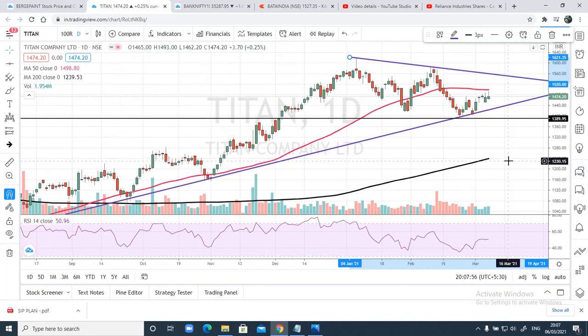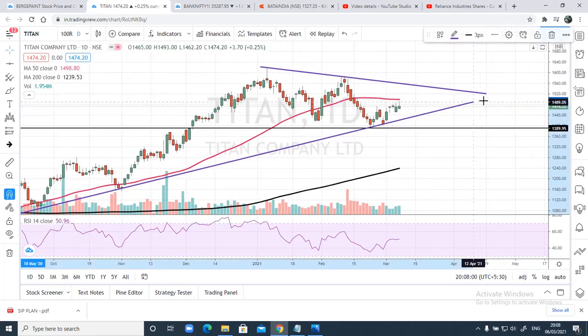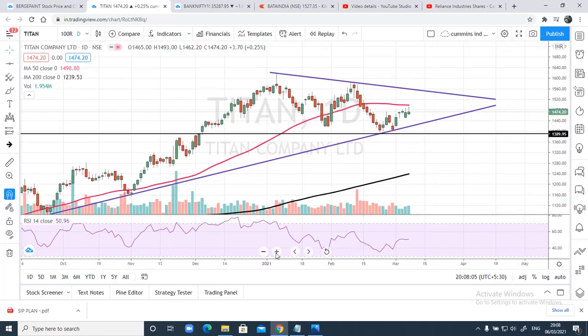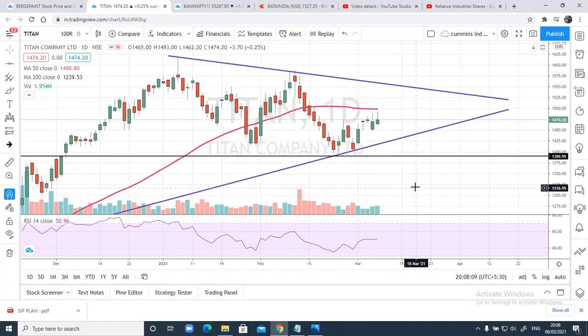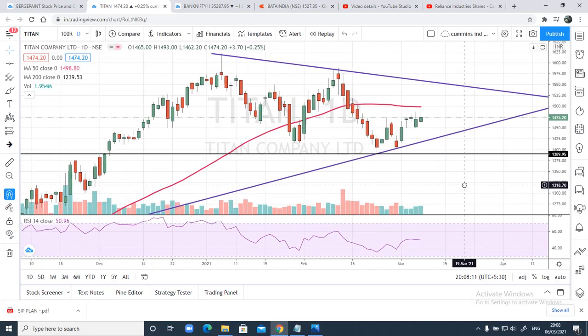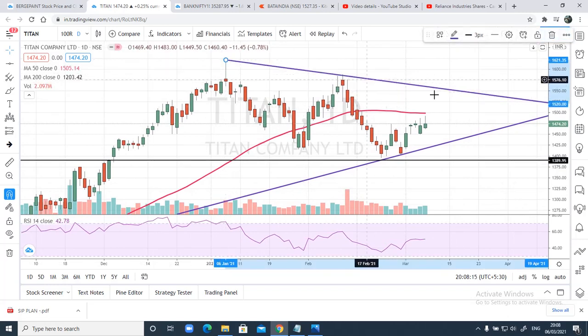Okay guys, this is the daily chart of Titan. Probably TCS will be the next video I'll be analyzing. Now guys, if you see here, it's a very simple thing I want to tell you.